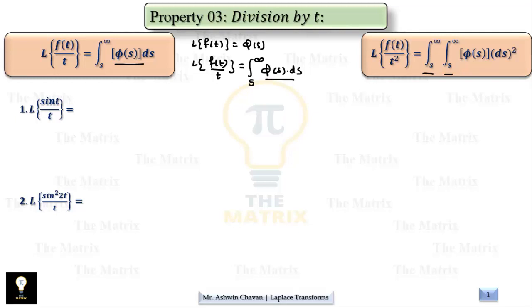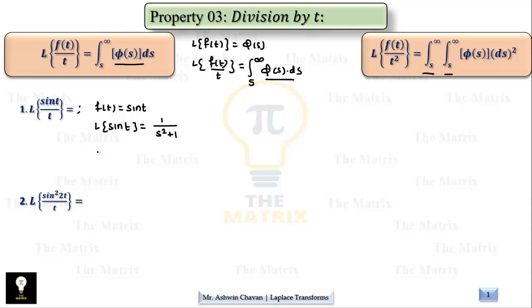So you can see here Laplace of sin t upon t. Here the function is nothing but sin t. We neglect 1 by t for a moment. We take Laplace of such a function, that is Laplace of sin t. We know it is in standard form, and its Laplace is nothing but 1 upon s square plus 1, because Laplace of sin at is a upon s square plus a square. So here a is 1.